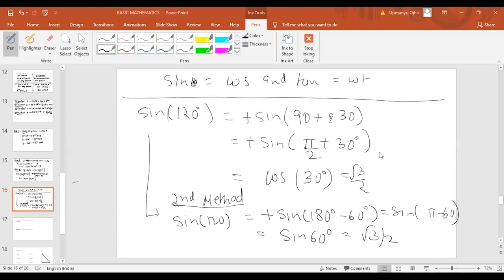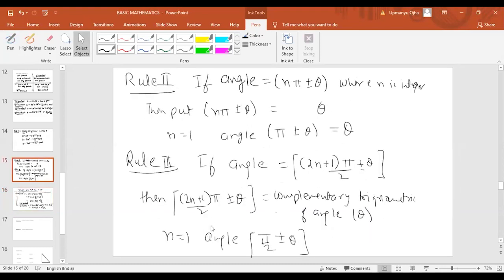If we take n equal to 1, it becomes 3 pi by 2. If it is 0, it is pi by 2. Sorry, correct, I have made one mistake here. In rule number 2, if n equal to 0, then the angle is pi by 2.